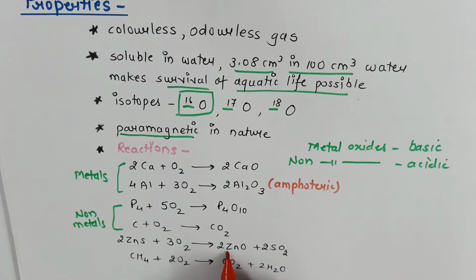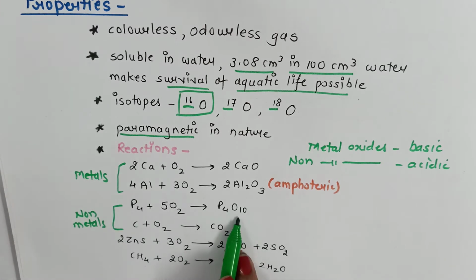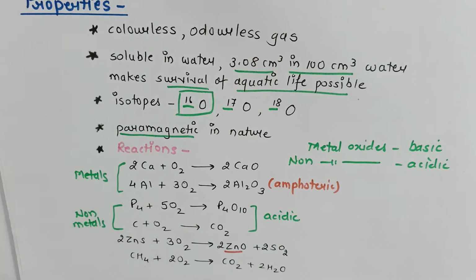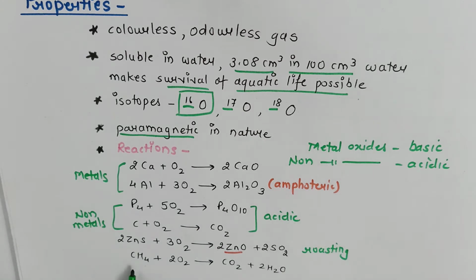Aluminium oxide and zinc oxide are examples of amphoteric oxides. On the other hand, when oxygen reacts with non-metals like phosphorus and carbon, it gives corresponding oxides, phosphorus oxide and carbon dioxide. These both oxides are acidic in nature. Now, we have already studied methods like roasting and calcination. The sulfide ores are heated in presence of oxygen. The process is known as roasting. Methane is treated with oxygen to give carbon dioxide and water. This is a combustion process.